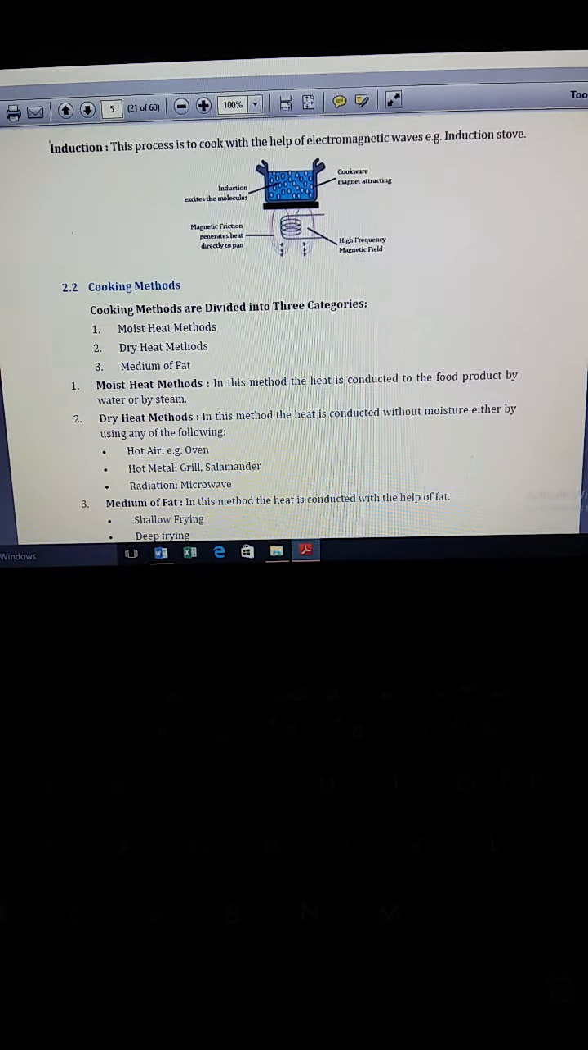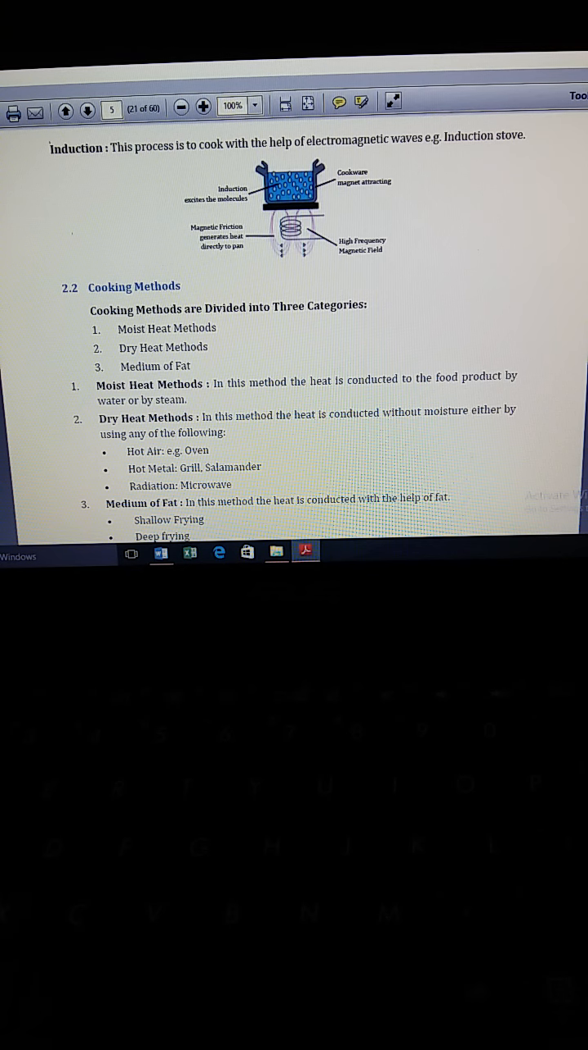Third is convection. This process is the movement of the heated particles of gases or liquids. On heating, the particles expand, become less dense, and rise. The cooler particles take their place. An example of convection is the oven.